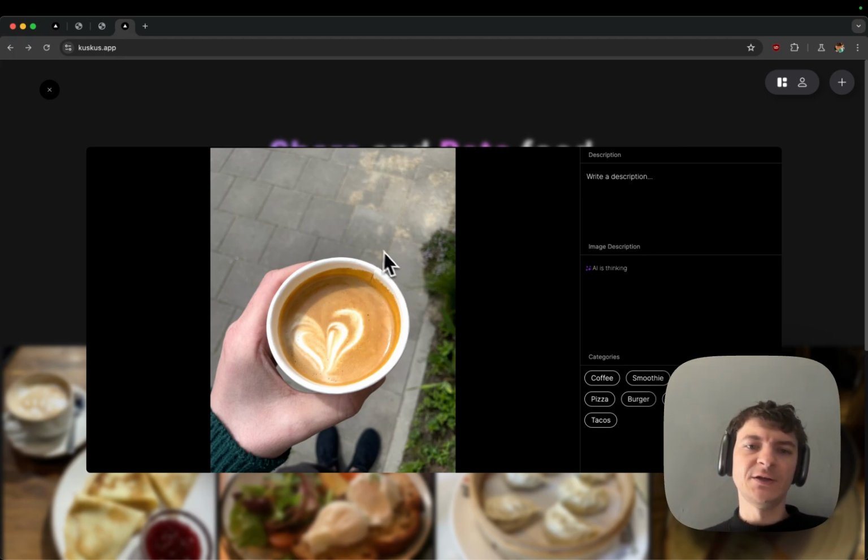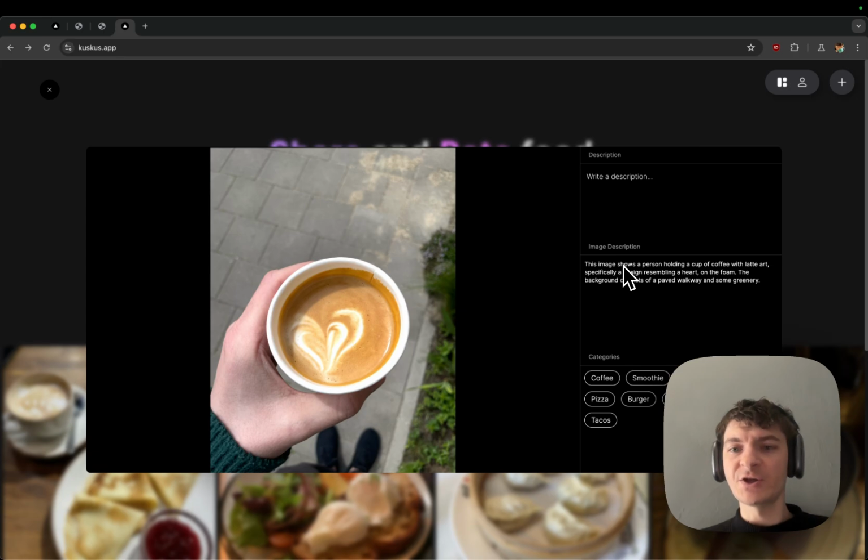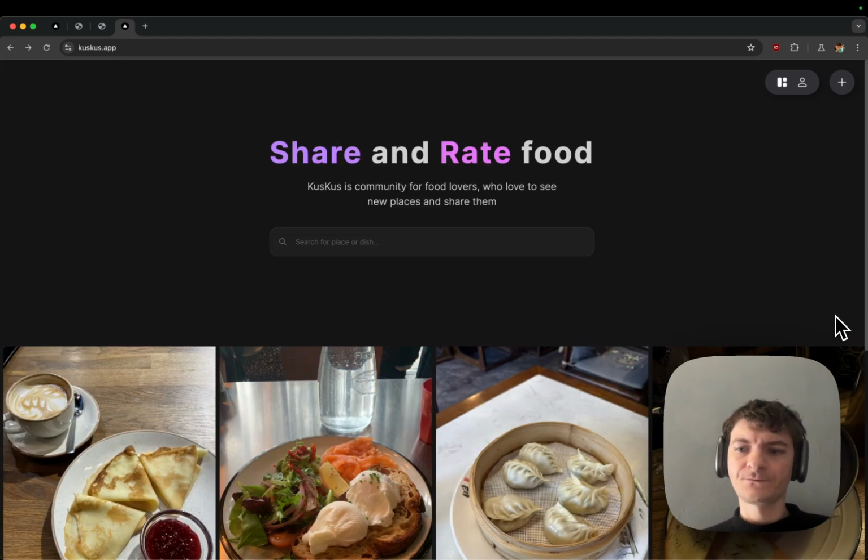So what happens now is that we try to upload an image. It scans the image and tries to get an image description of it. This will actually guess the category, but the service that we're using for it is currently down for the demo. It will be up when you're testing the app, and it will correctly guess the category. For now, I can manually enter it. And then I can just say great coffee on the way to the conference, press submit, and after it's done loading, it should be added to my profile.